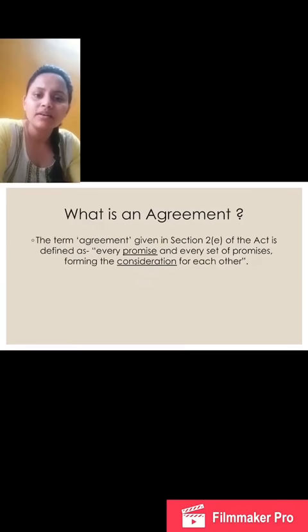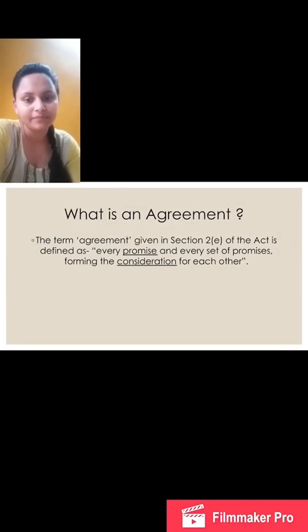But what is an agreement? Well, agreement has been defined under section 2E of the Act as every promise and every set of promises made for a consideration for each other is said to be an agreement. Thus, where there is a promise and a consideration for such promise, an agreement comes into existence. And when such agreement is enforced by law, it becomes a contract.